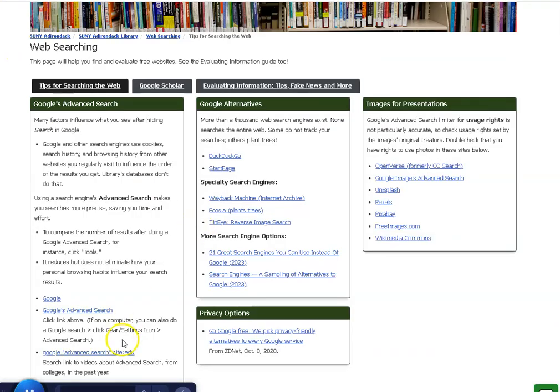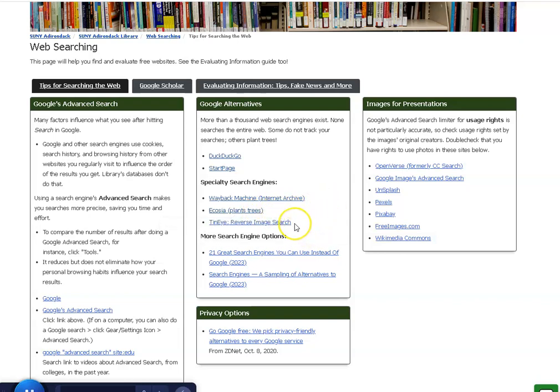Now I'm going to go back to our page. I was just clicking around in here. There are other websites that you can use for search engines besides Google. So for instance, these are privacy search engines, DuckDuckGo and Startpage. Use my little mouse overs to figure out what they're about. You can also go back here, the Wayback Machine. People have used this to find historical websites all the way back to around the beginning of the web, around 1997 or so. This is a search engine that will actually plant trees when you search it.